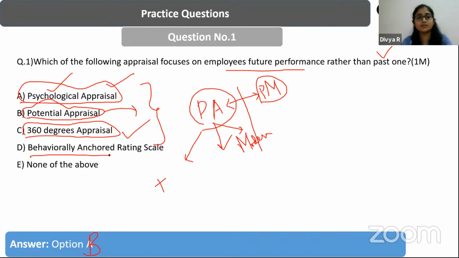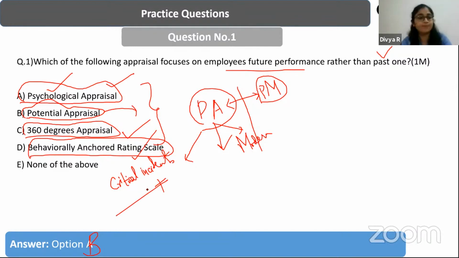And then we have the behaviorally anchored rating scale. As you see, it rates the performance of the employees based on some critical incidents. Based on these critical incidents, it talks about the behavioral parameters that the employees must exhibit during such critical incidents. So what does the behaviorally anchored rating scale do?